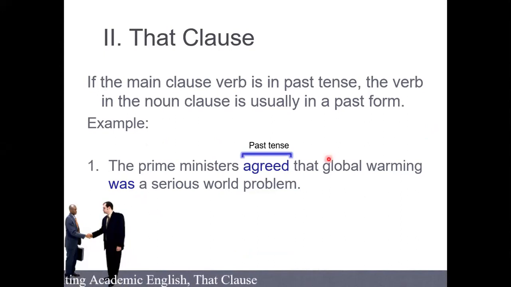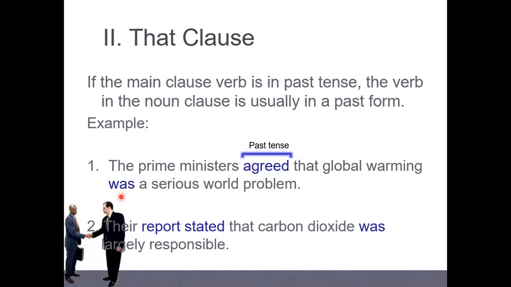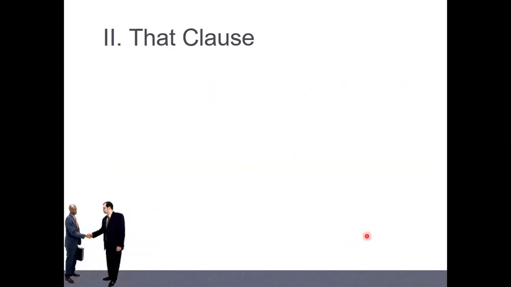Okay, let's go on. If the verb is past tense, this one you change. You see, "agreed", this one was past, so we change. Like "the report stated", so past simple, right? So this one we change to past simple. Again, everybody, you have to be careful with the verb outside. If the verb is present, perfect, or future, we don't change. But if it is past tense, we change it. We don't keep the same. This is what you have to remember about the verb.